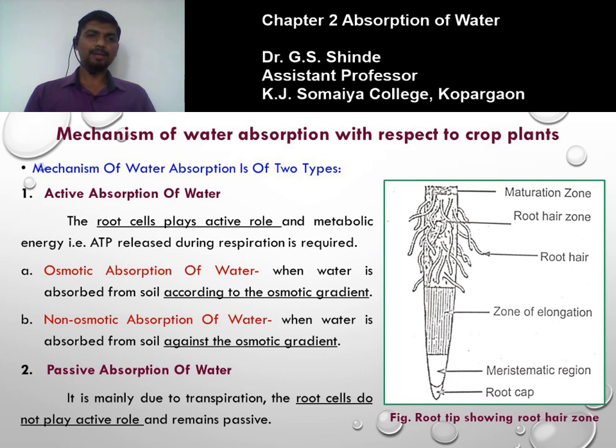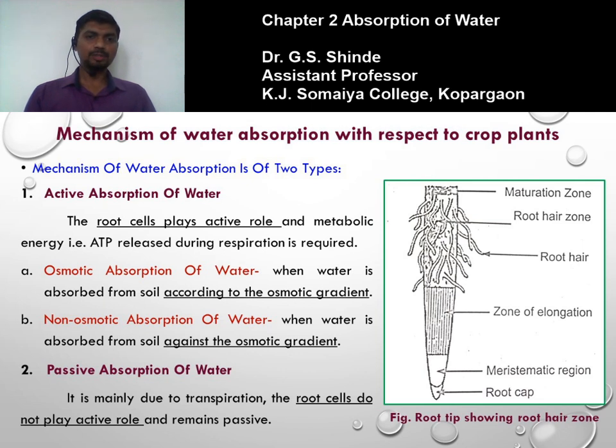One is the active absorption of water and the second is the passive absorption of water. Any process that is carried out by utilizing energy becomes an active process. If in some process there is no need of energy, no energy is utilized, that process is a passive process. On this basis there are two types of mechanism: active absorption of water and passive absorption of water.